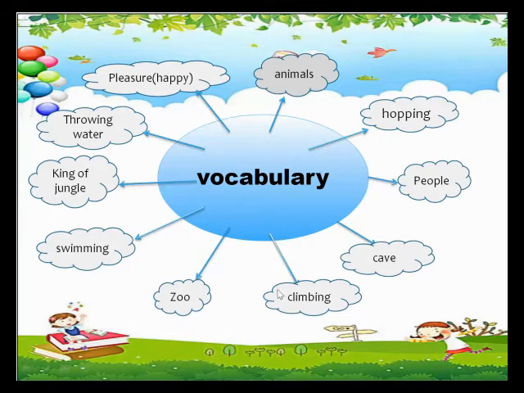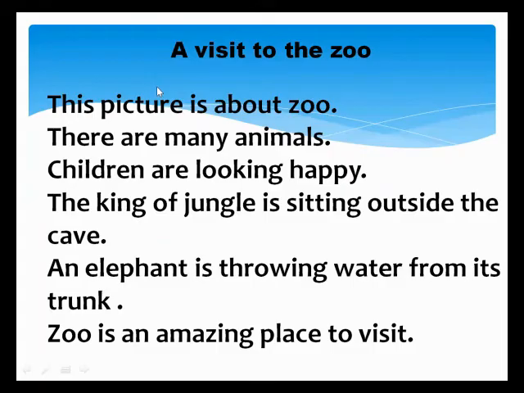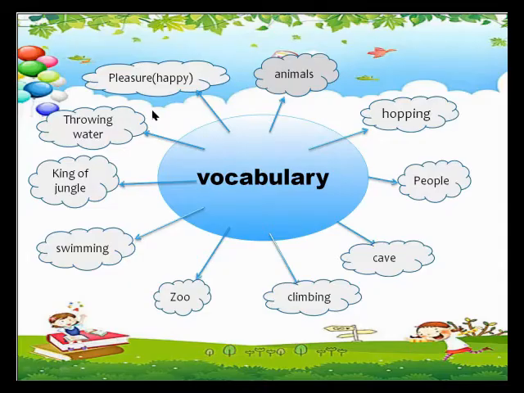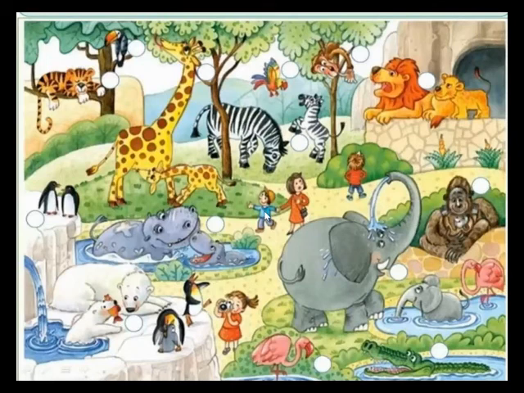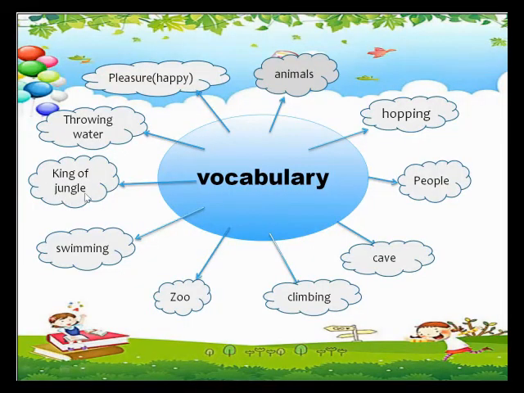Okay, sentence number three: how are they feeling? Children are looking happy. We use the word happy from our vocabulary and we make a sentence with happy. The children are looking happy.